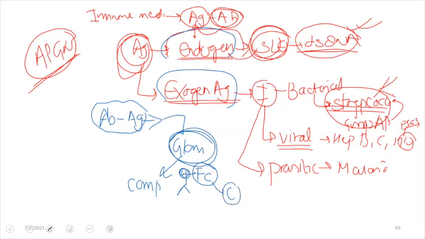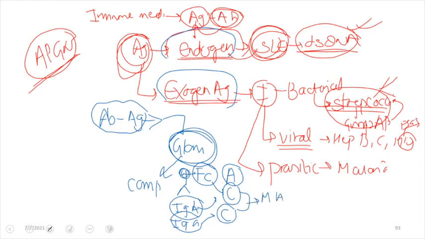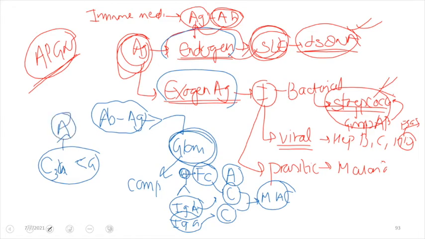Usually this antibody is of IgA subtype, and this will result in activation of complement via the alternate complement pathway, or it can also be IgG antibody, where there will be activation via the classical pathway of complement activation, and that will result in formation of membrane attack complex. Not just that, the complement will result in formation of C3b, C3a, C5a, and these are our anaphylatoxins. These anaphylatoxins will result in degranulation of the mast cells and eventual damage to the platelets, or also damage to the glomerulus as a whole.